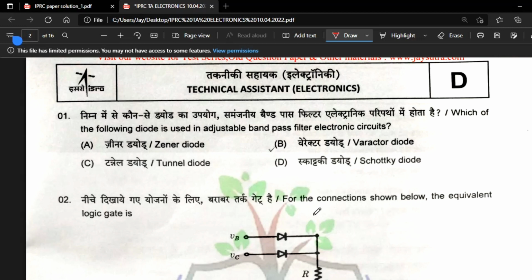Okay, so question number 1: which of the following diode is used in adjacent band pass filter electronic circuits?